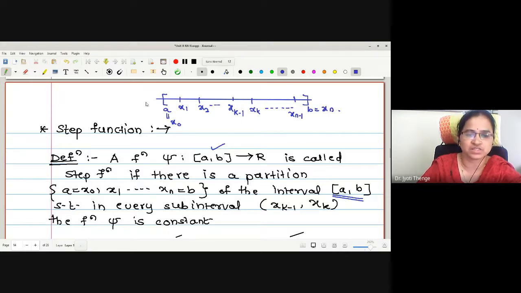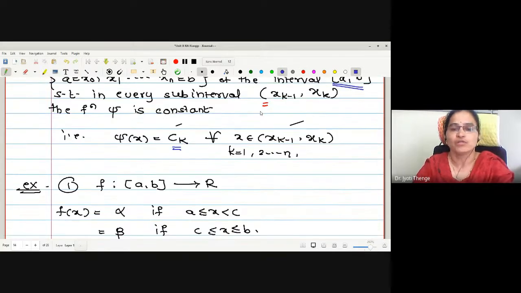Therefore, what is the first subinterval under consideration? This is the first subinterval, right? x0 to x1. Second, x1 to x2. Continue. The kth subinterval is xk minus 1 to xk. And last, xn minus 1 to xn will be my nth subinterval. Rather, those are considered to be open intervals, right? Therefore, for all those subintervals, how many function values is this step function going to take?